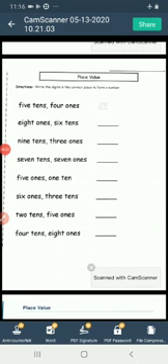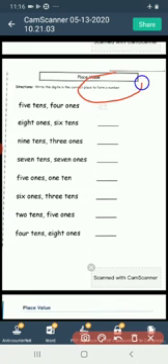Okay children. Now I am giving you some practice work. You will do this work in your notebook. Let us see. 5 tens, 4 ones. Write the digits in the correct place to form a number. 5 tens, 4 ones.